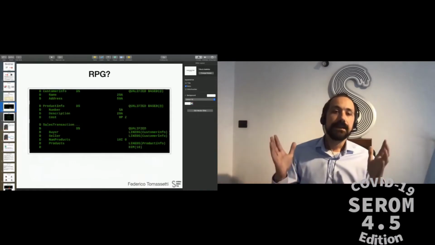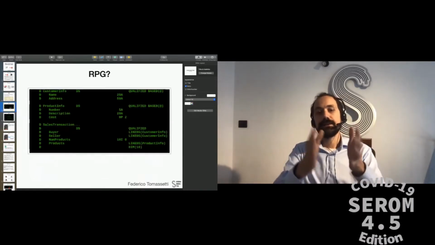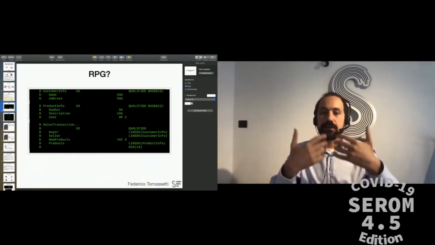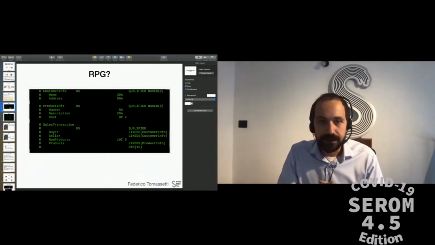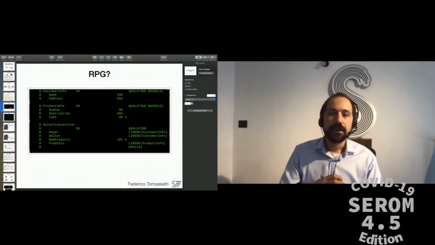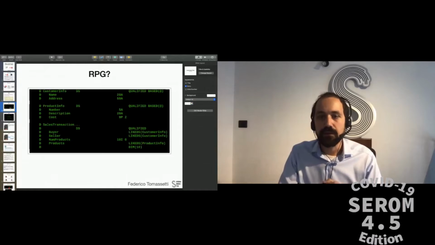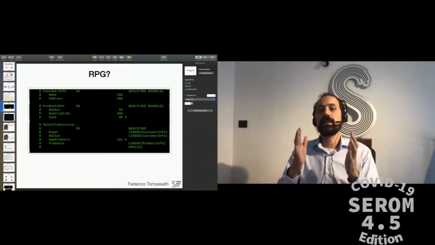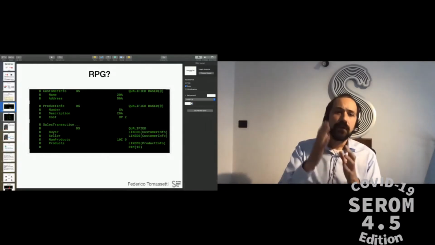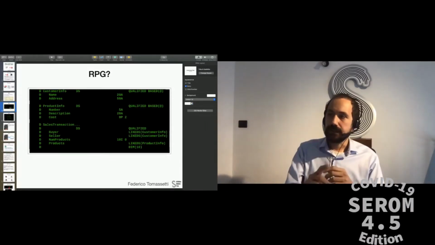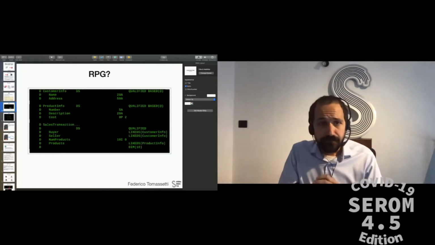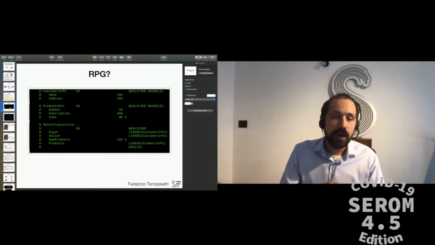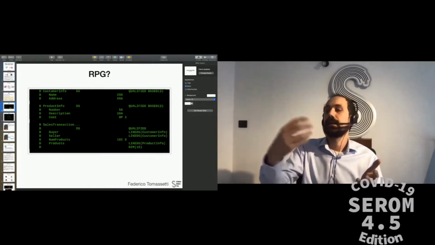It means that the compiler is simply expecting certain elements to be present at certain columns. So this piece of code that contains some data definitions in RPG is not laid out in this way to make it more readable. It is laid out like this because this is strictly enforced by the compiler. For example, we can see that there is a letter D at column 7 of all these lines because it's required by the compiler to understand that these are data specifications.